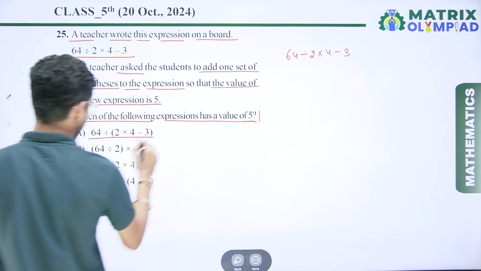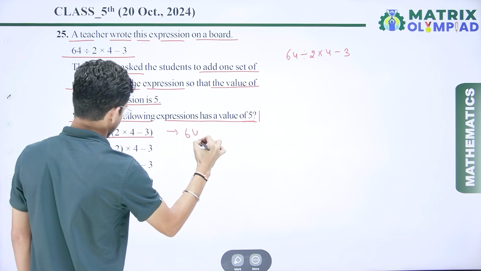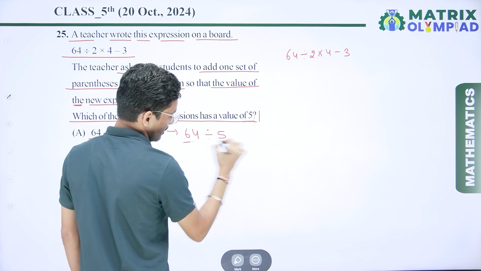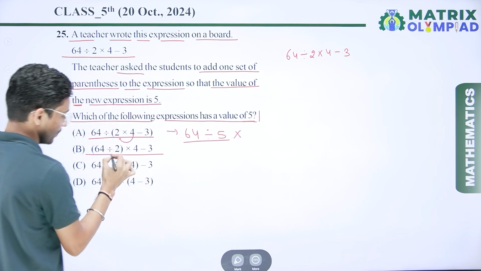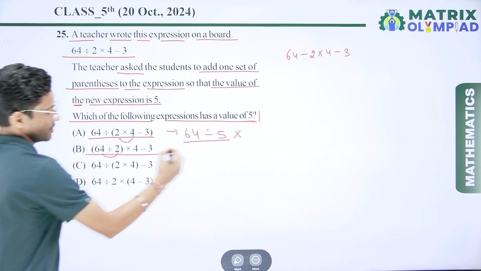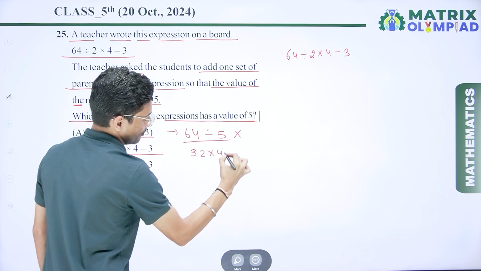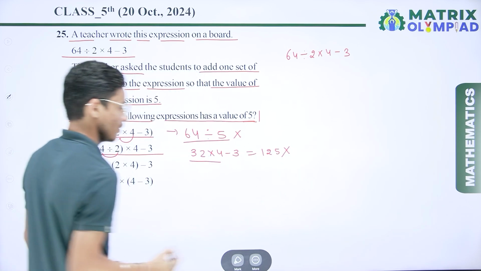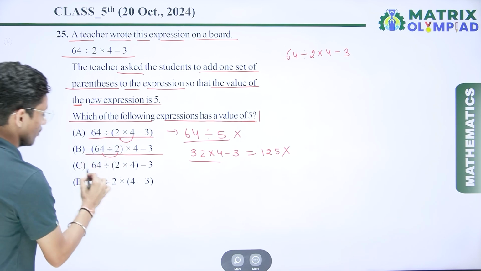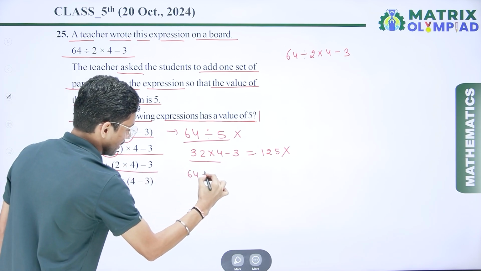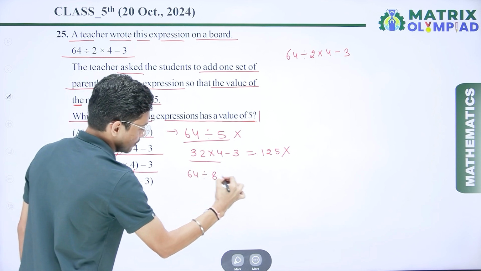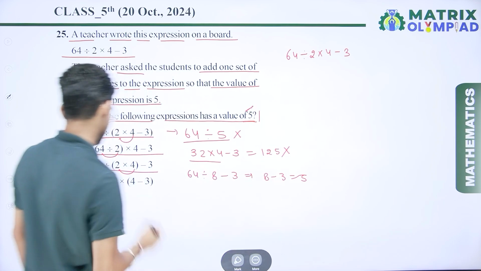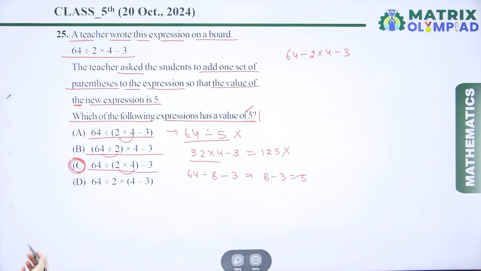So if I talk about option number A, that is 64 divided by 4 is 16, 16 minus 3, that is 13, not 5. So here it is not possible. If I talk about the next one, 64 divided by 2, that is 32, multiply by 4 minus 3. If I multiply here, I get the answer 125. This one is also wrong. If I talk about the third one, 64 divided by 4 is 8, 8 minus 3. So here I get 8 minus 3, that is 5. So here we have to find the value, that is 5. So this one is correct. So here option number C is the correct answer.